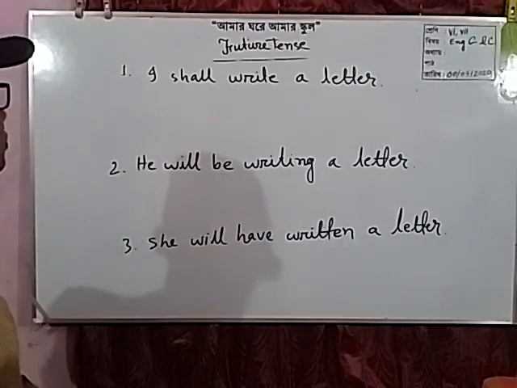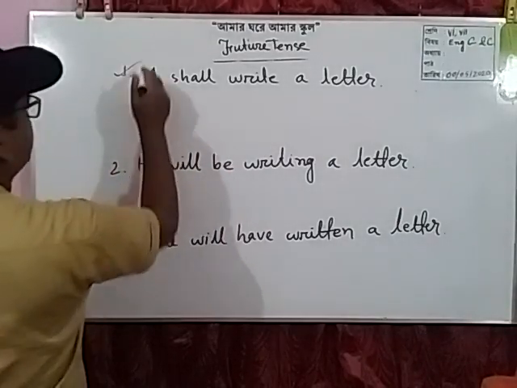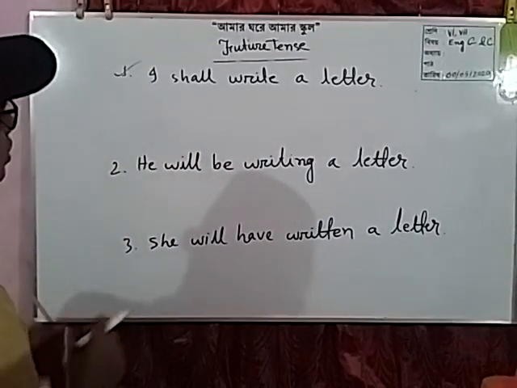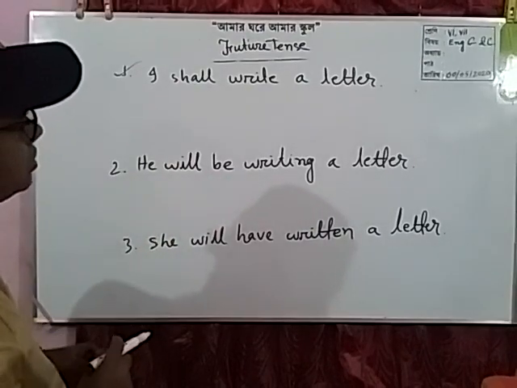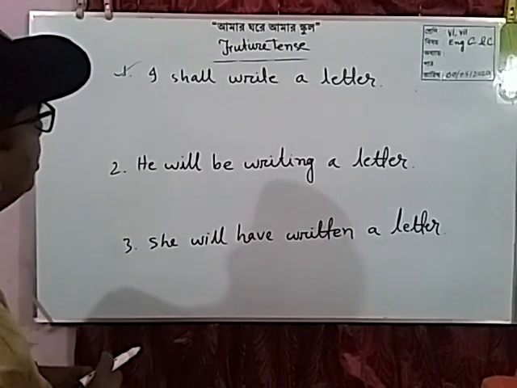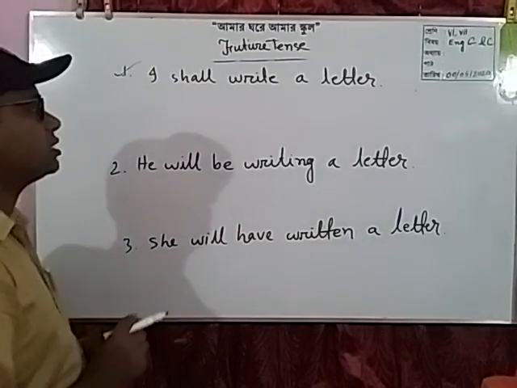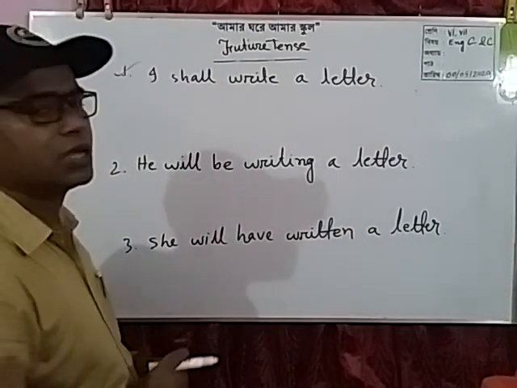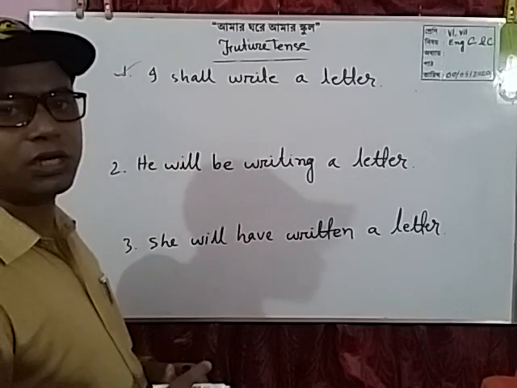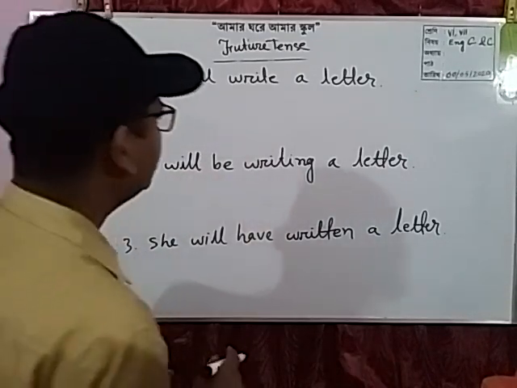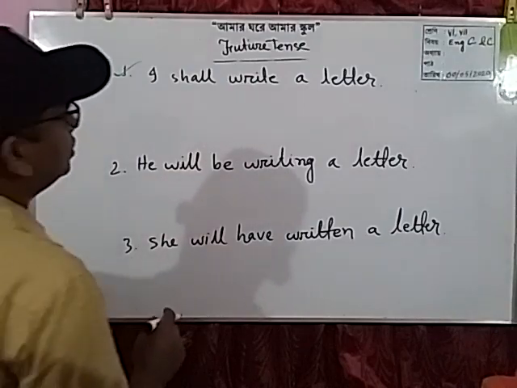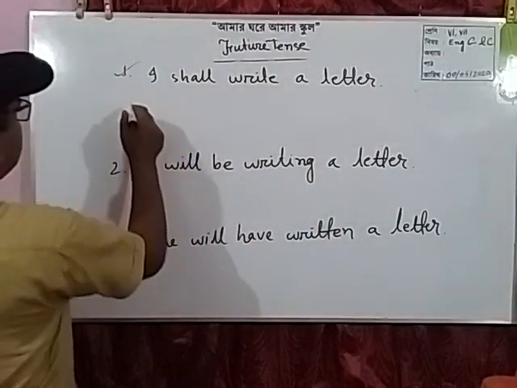Dear students, now go to the first sentence. In this sentence, we can see here is future indefinite tense. If the sentence becomes future indefinite tense and if you want to change into passive voice, you must follow this structure.